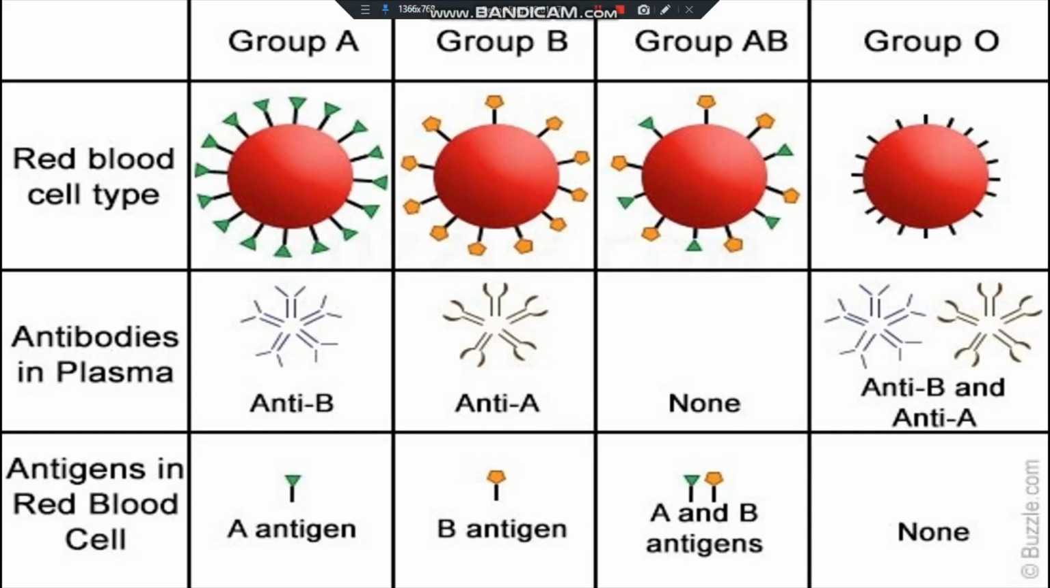And persons with O blood group have no antigens, neither A nor B. So they produce both anti-A and anti-B antibodies because there is no chance of agglutination.